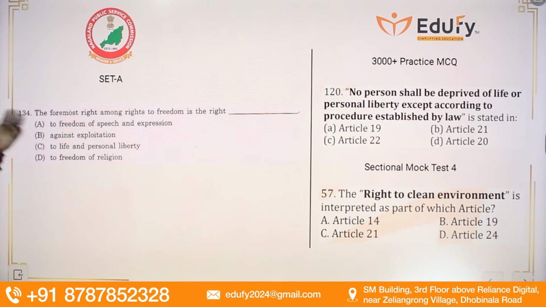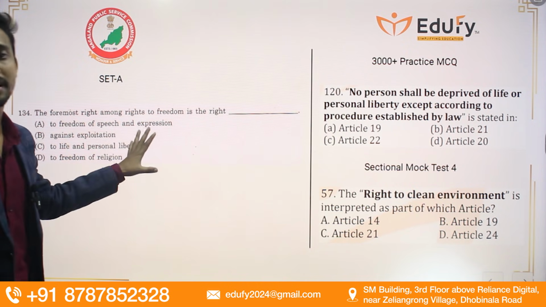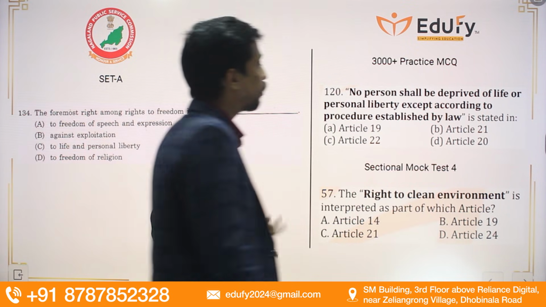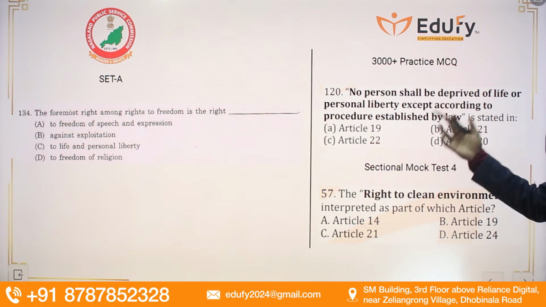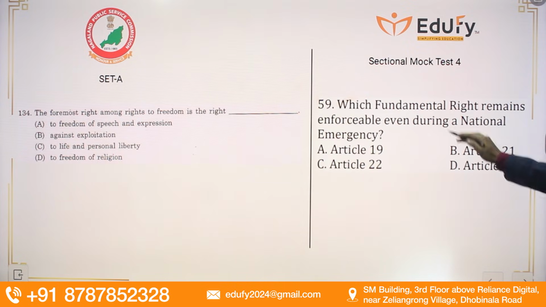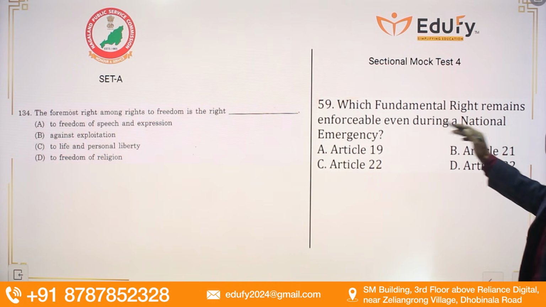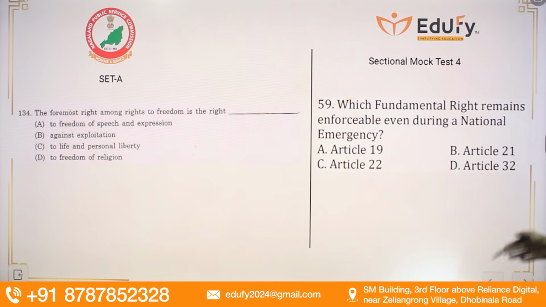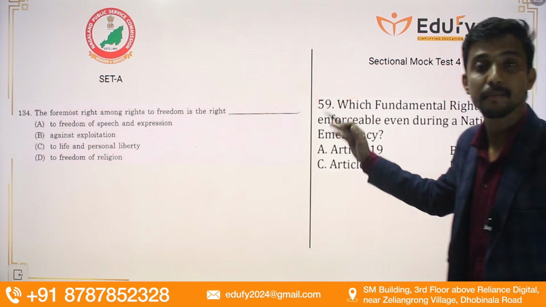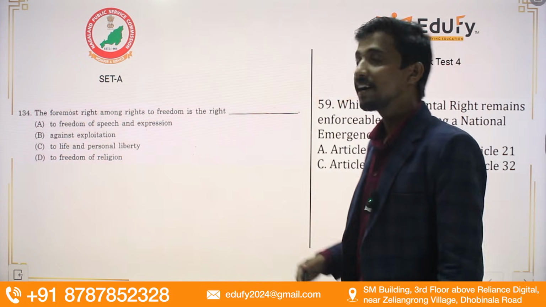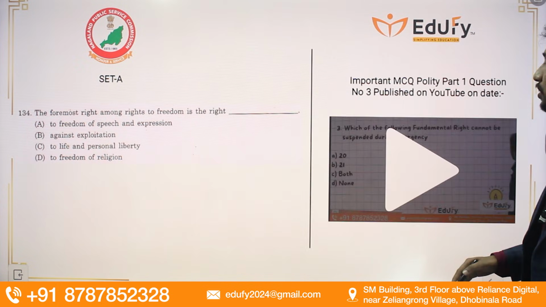Set A 134, the foremost right amongst the right to freedom is, the correct option will be the right to life and personal liberty. So we all know, guys, this is the most important fundamental right in right to freedom. So for that, we have covered this in 3000 MCQs and sectional mock test also, guys. So as you can see, these questions 120, 57, which fundamental rights is enforceable even during emergency? So guys, it will be Article 21 because it is one of the most important fundamental rights in the right to freedom. Moving towards the next question, guys.